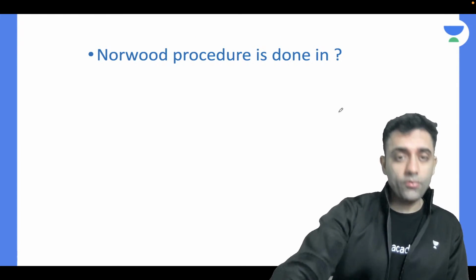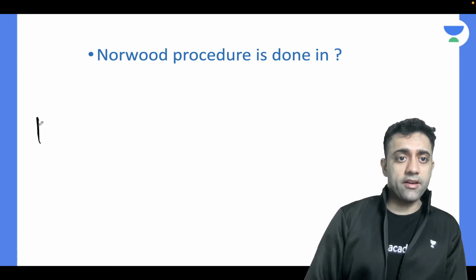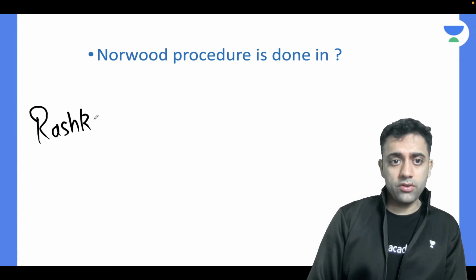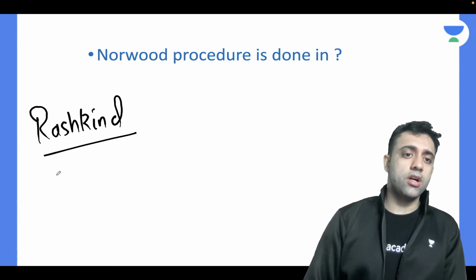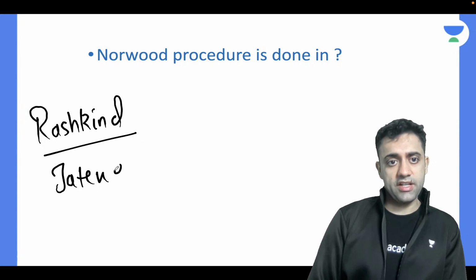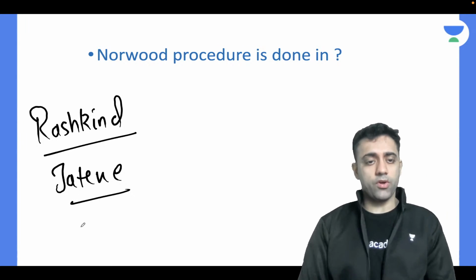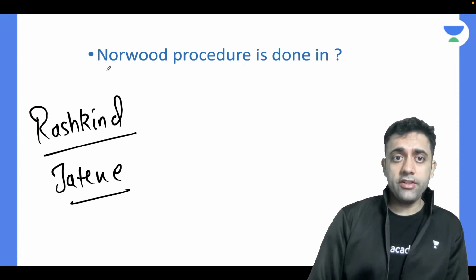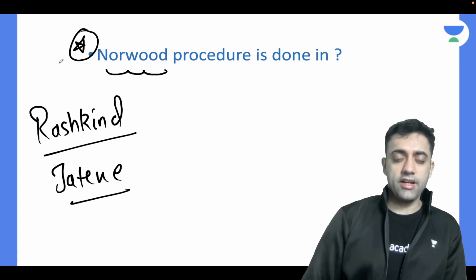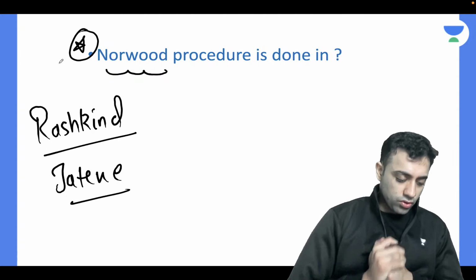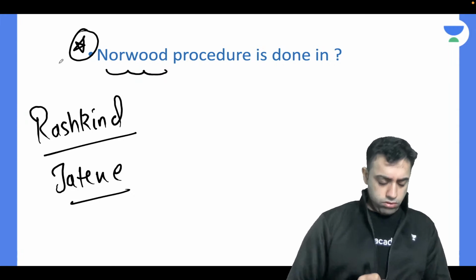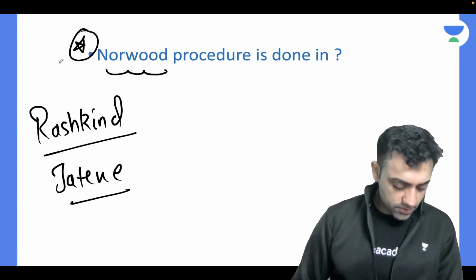Okay, so now we have done the Rastelli procedure. We do it in dextro-TGA. The Jatene procedure, or Jatene repair, we do in TGA. Where do you see the Norwood procedure? Can anyone tell me where we do the Norwood procedure? Have you heard about it?